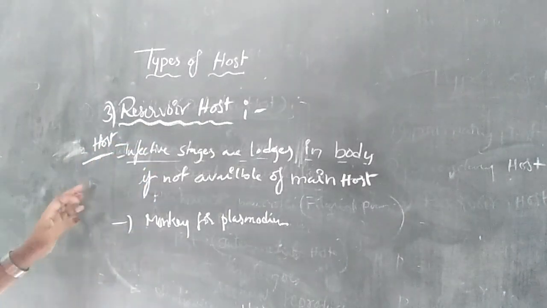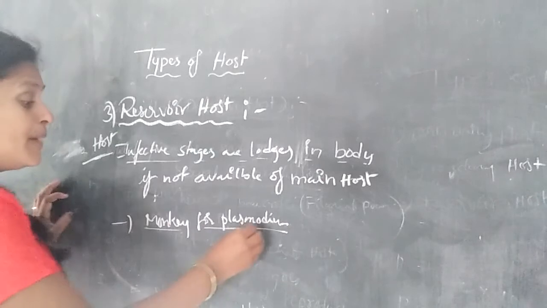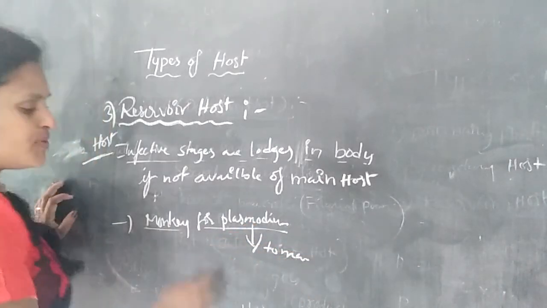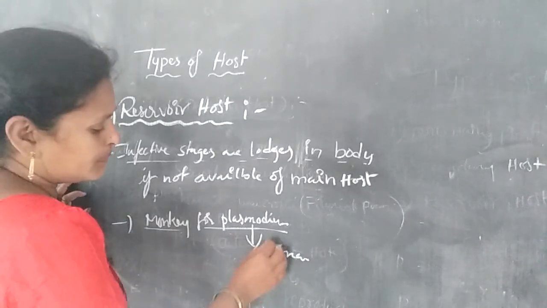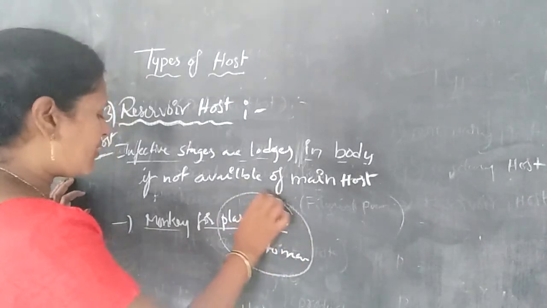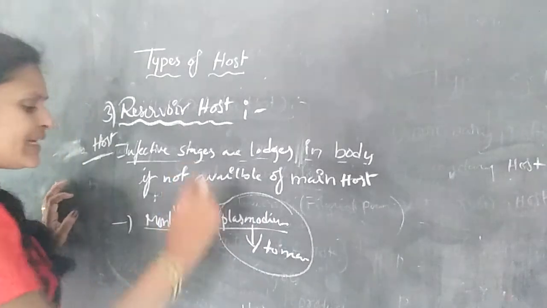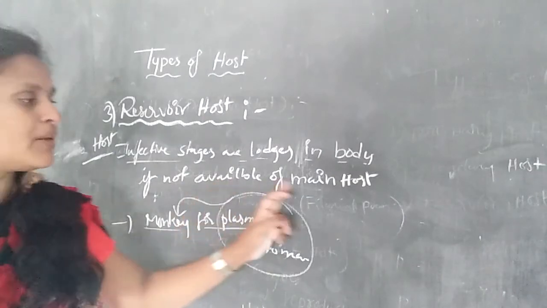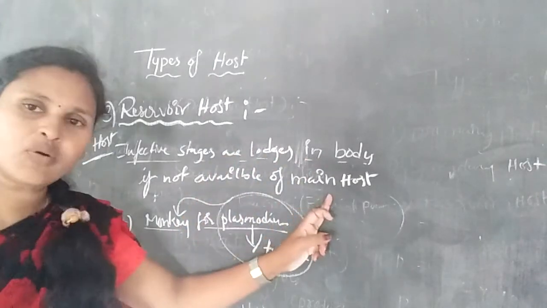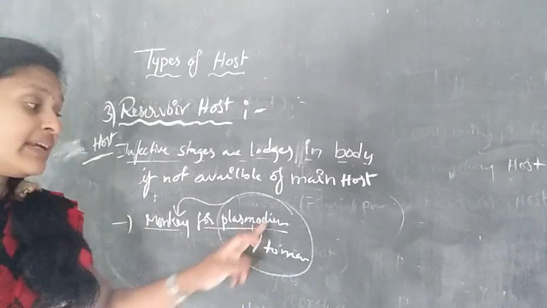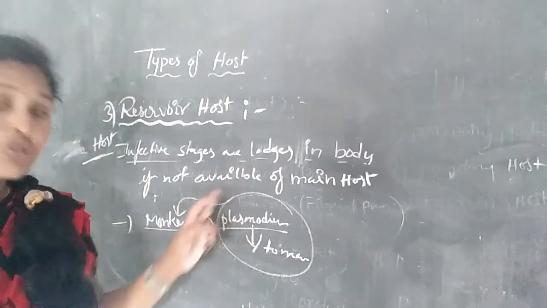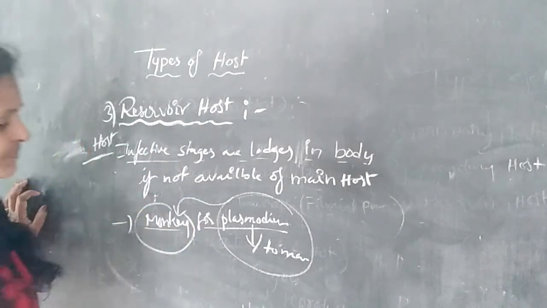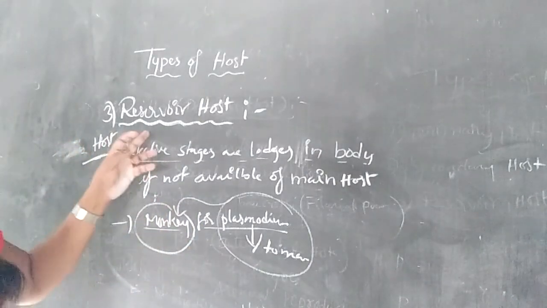Its best example is the monkey for Plasmodium. Plasmodium causes the disorder in man, so Plasmodium infects man, but its infective stages are stored in the monkey. Man is the main host. If the main host is not available, then its infective stages are stored in the other host. So that is the monkey. So the monkey is the main reservoir host.